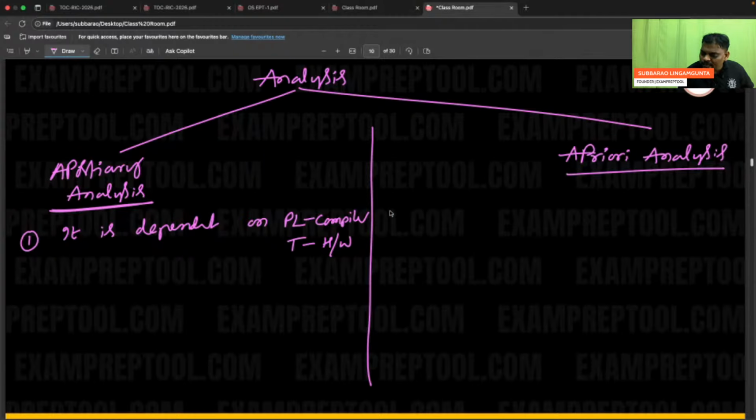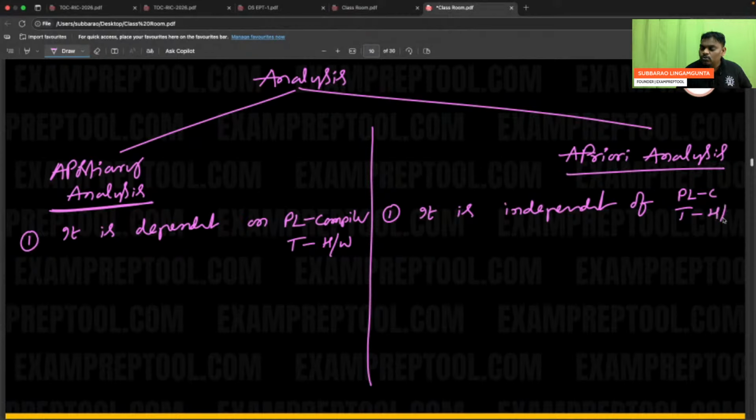But see the second analysis. It is independent of the programming language of the compiler and the type of hardware. If you know these two things, then only I can give the answer: that is called post theory analysis. These two things don't matter whatever they are: that is priori analysis.